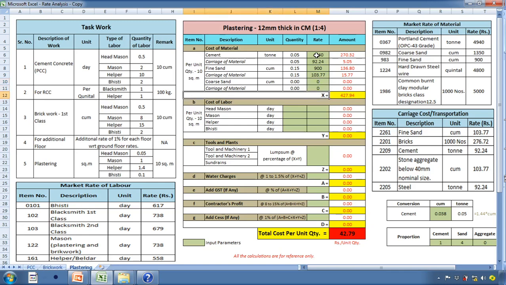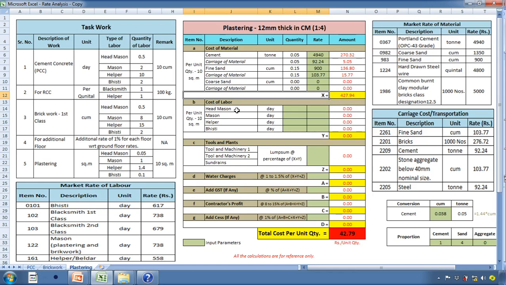Now the cost of material required for preparing the cement mortar is 427.94 rupees. Now it is to be noted here I have not multiplied with 10 because already we have taken it in a 10 square meter. So the cost of material is calculated for 10 square meter. So no need to multiply the total amount with 10 as in the previous cases of brickwork and PCC. Thereafter we'll calculate the cost of labor.